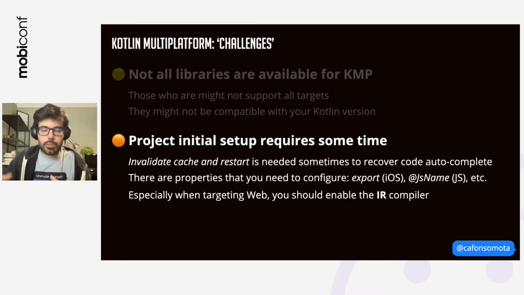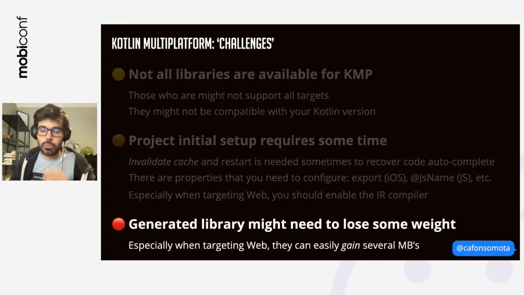On the web, if you're using the AR compiler, basically you have the function and a hash after that, which corresponds to a bit of garbage being generated. So to avoid that, you need to use an annotation called JSName. And of course, on web, you should enable the IR compiler.